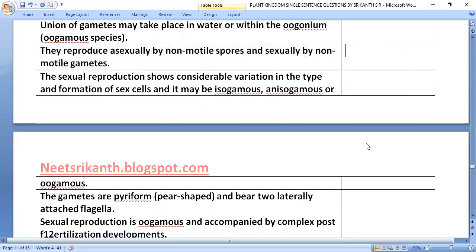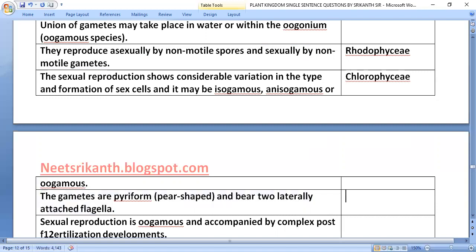They reproduce asexually by non-motile spores and sexually by non-motile gametes, Rhodophyceae. The sexual reproduction shows considerable variation in the type and formation of sex cells, and it may be isogamous, anisogamous or oogamous, that is in Chlorophyceae.